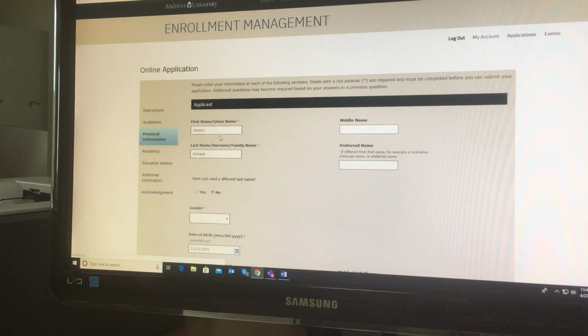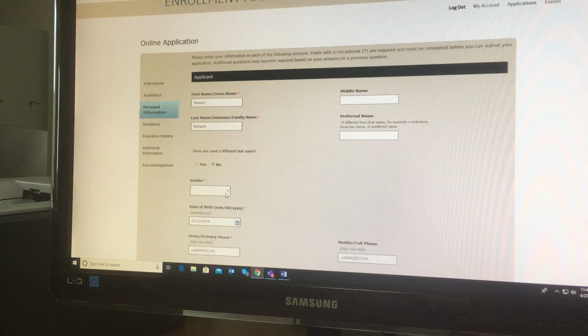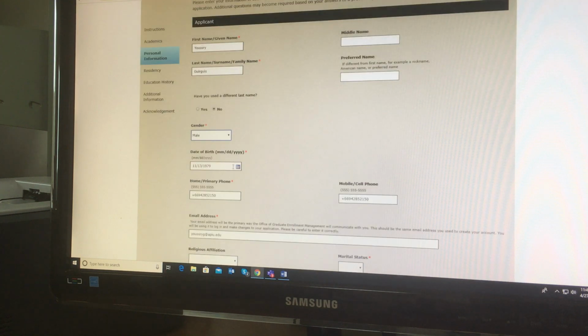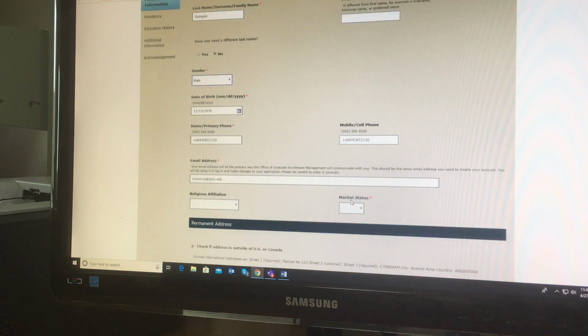So remember that we had your personal information from before. In this case, Dr. Yusri, last name Girgis. If you have a preferred name, you can put it here. If you have a middle name, you can put it here. Have you used a different last name? No. Okay, if that's the case. If yes, you might have to explain which last name you have used before. Gender, no doubt, male. Date of birth, it's already given here. Home primary phone is the same that we have for the mobile phone. I told you guys that you can go down that road.